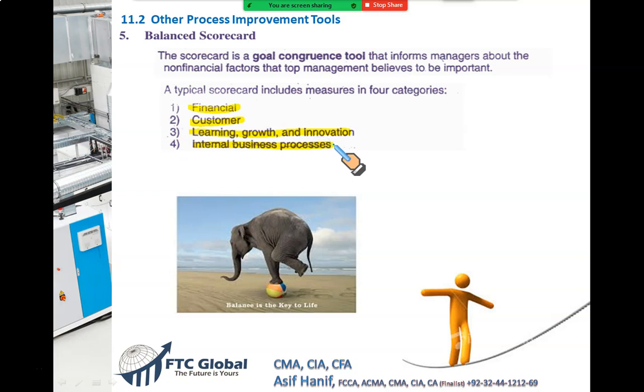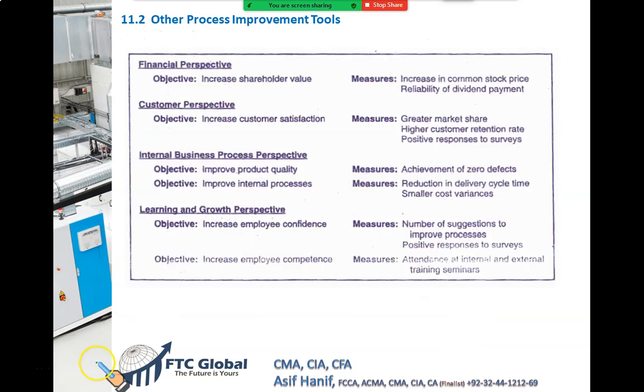So if you are able to achieve success in these 4 categories at the same time, we say that your business is now balanced and it's growing in a way that is good for the long term. So basically it's a goal congruence tool. It is in section C now, not here. So you just need to learn that a business needs to succeed in these 4 dimensions simultaneously.